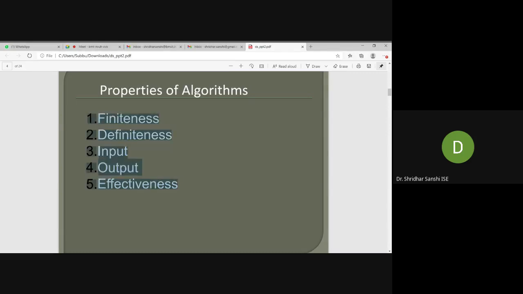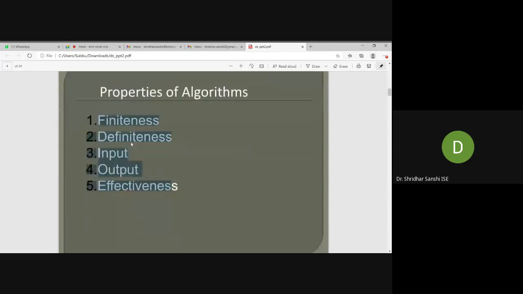So for any algorithm you write, you should follow these steps. What are the steps? One is finiteness, so it has to complete within a time. Then definiteness, then input, output, and effectiveness. These five you need to check. Okay, so can you check? Whatever algorithm is given here, it will follow all these properties, correct? Finiteness, okay, it will finish within finite steps.